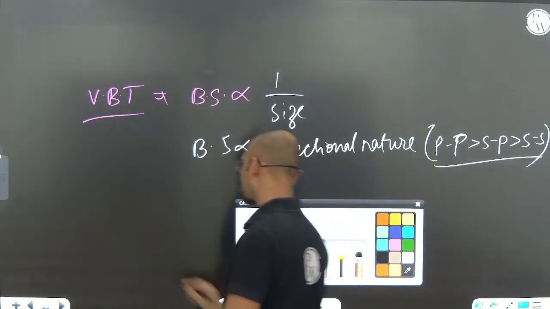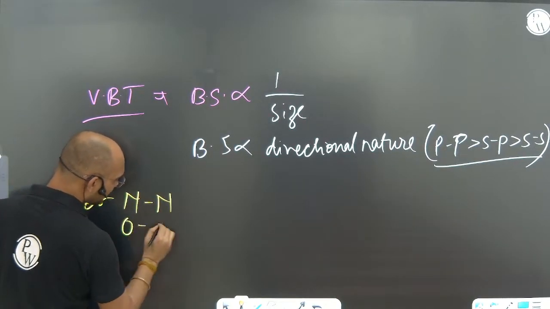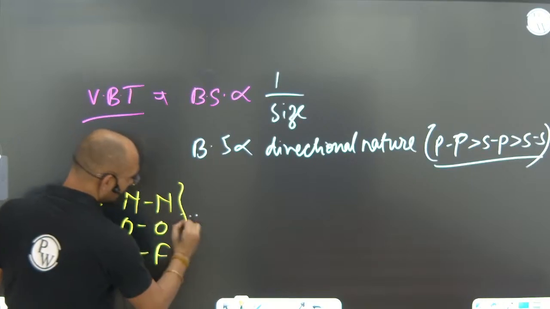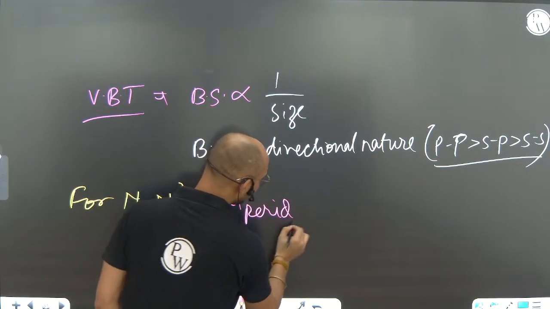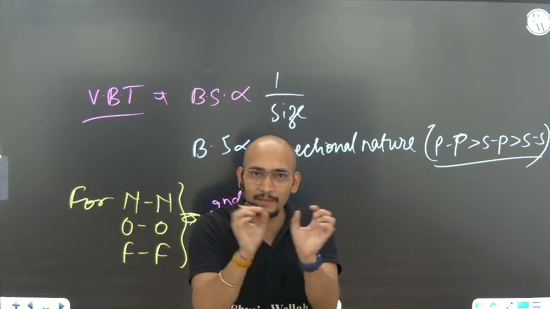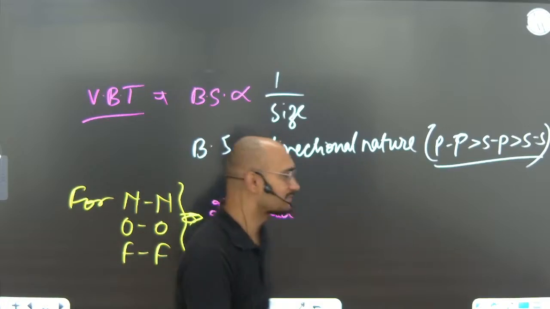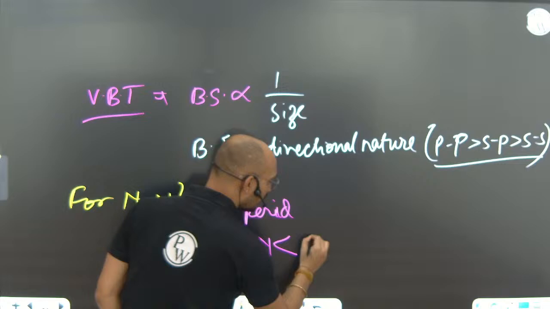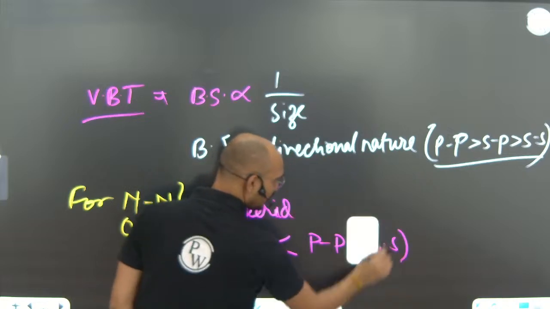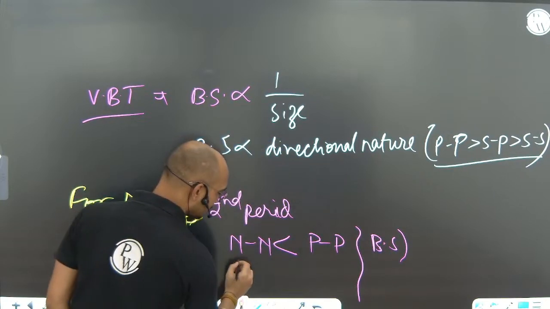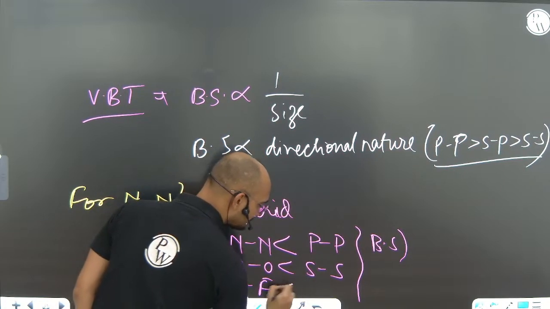But for nitrogen, oxygen and fluorine, we see that because they are second period elements, their size is very small. So whatever lone pairs are on them, they repel each other very highly, and because of that repulsion, their bond strength becomes less. So that's why NN becomes smaller than PP. We are only talking about bond strength, not bond length; that everyone knows. OO is less than SS and FF is less than ClCl.